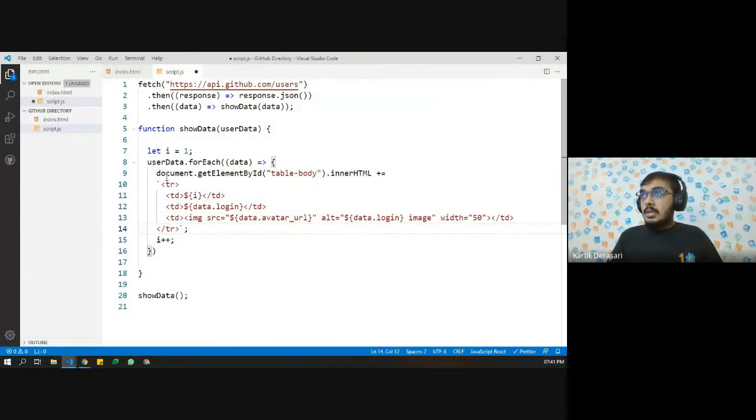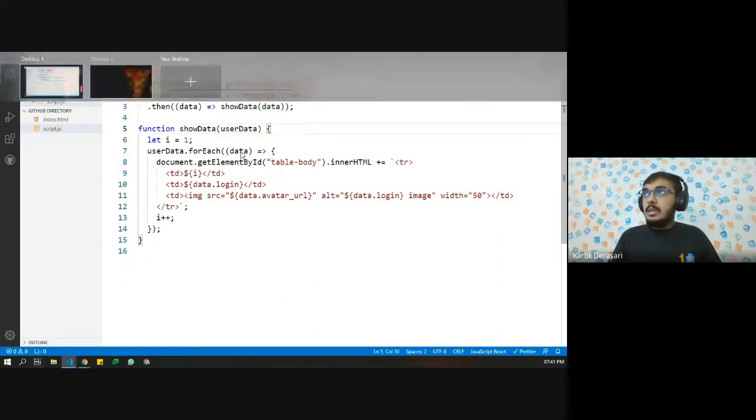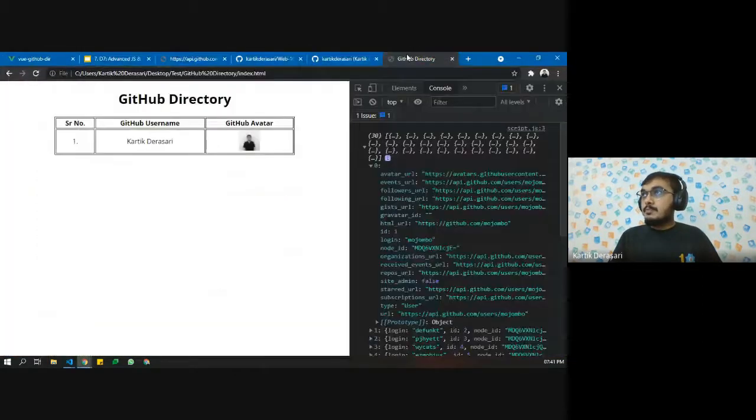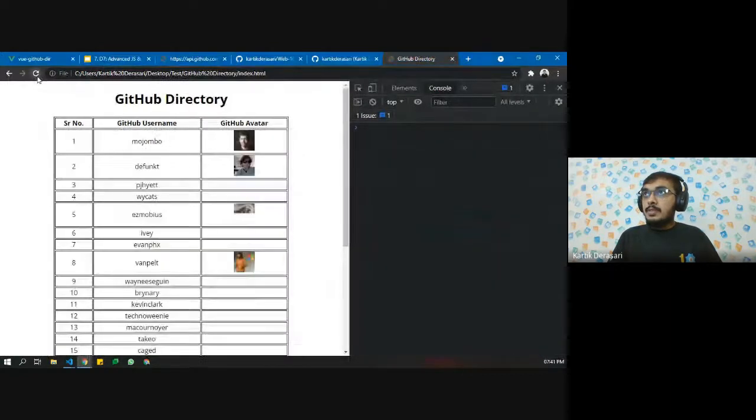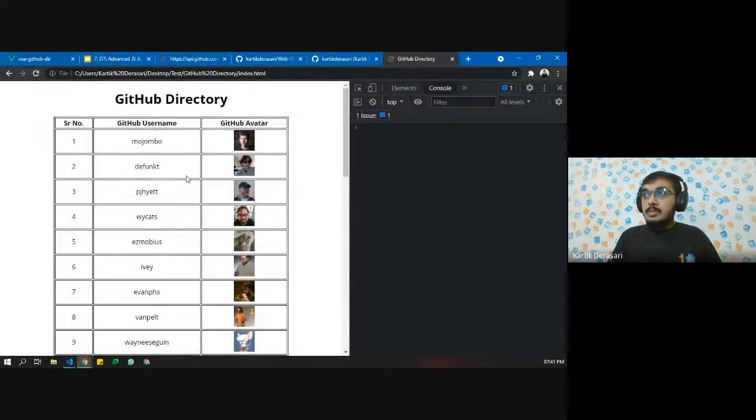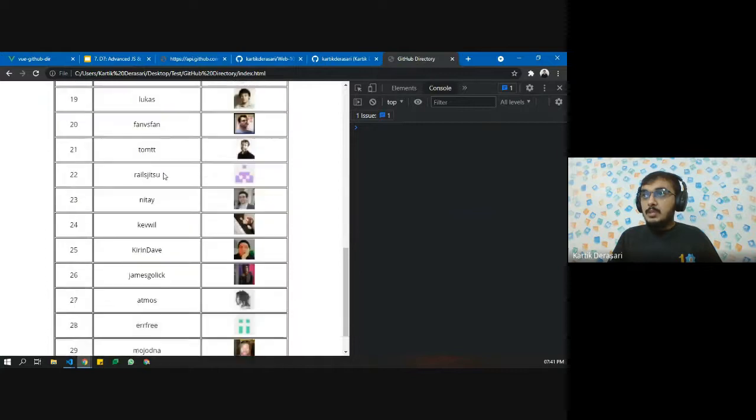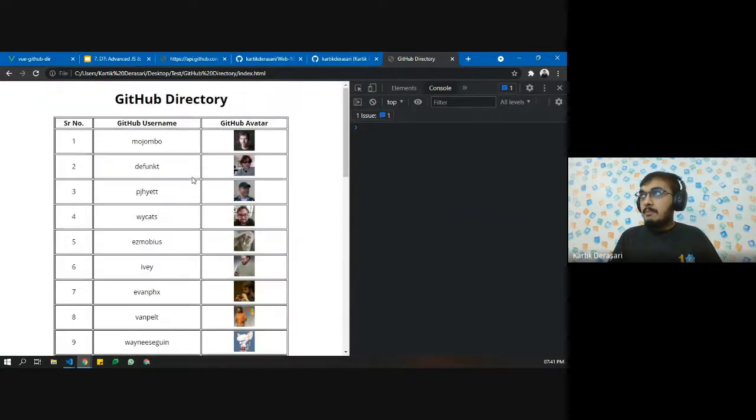Now once we run this function, see, now we don't need to run this manually. Now this function will be called inside the fetch function itself. Let's see how it looks. Refresh, and we are able to see all the values using the API. All this is going to be dynamic.